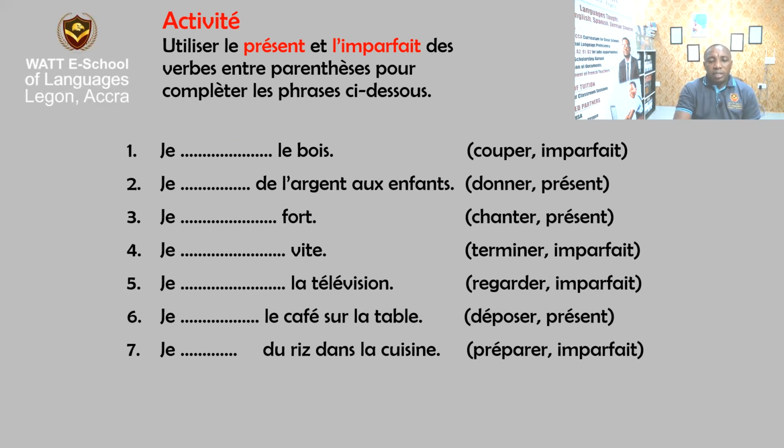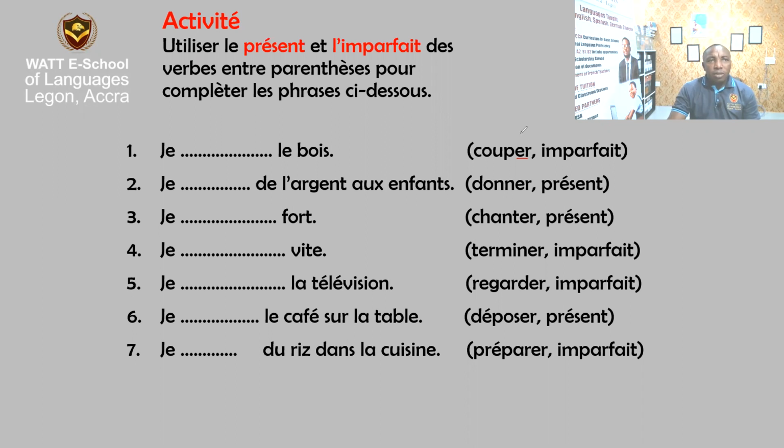Now, let's have a look at the first sentence. You see je and le bois. In the brackets, you see couper and imparfait. So here we are going to conjugate the verb couper in imparfait. That is past tense. And we are taught that we take the ER that ends couper out.